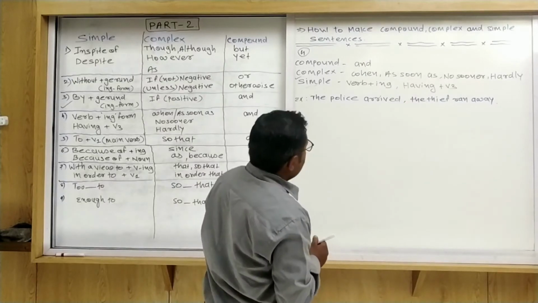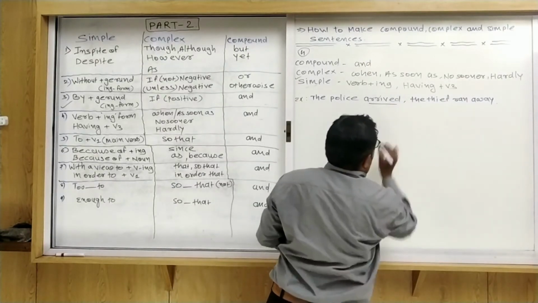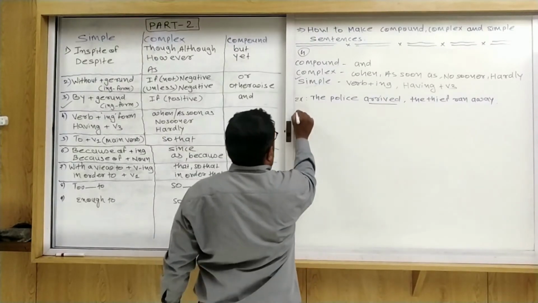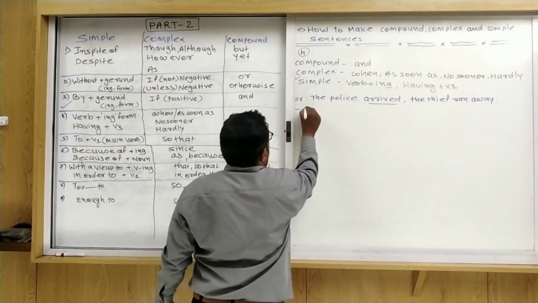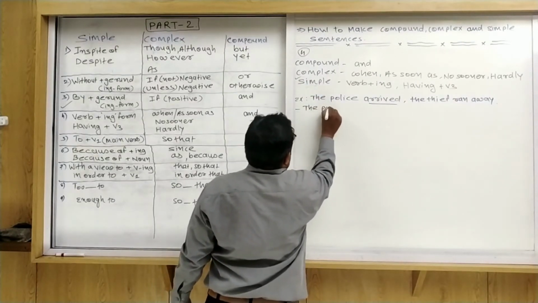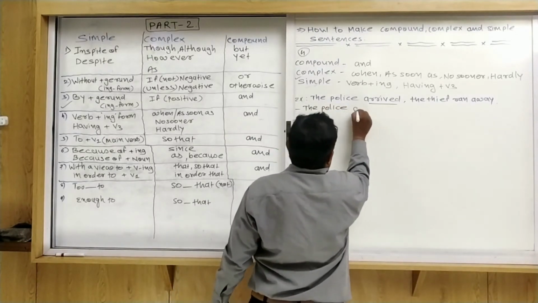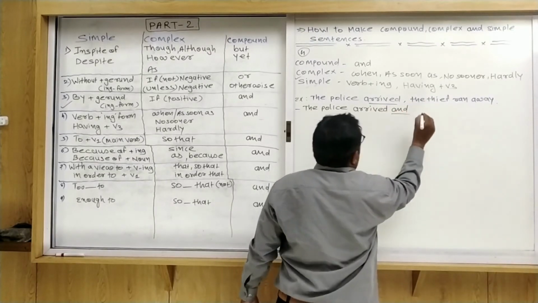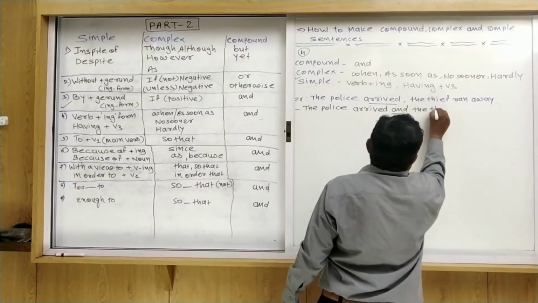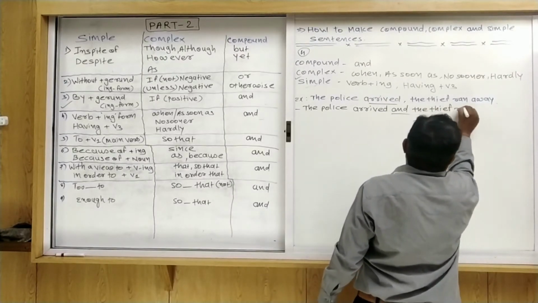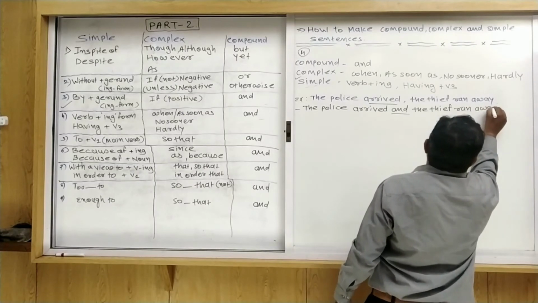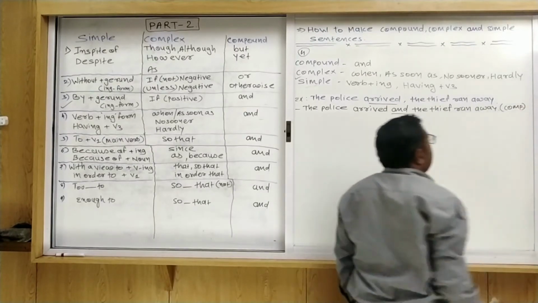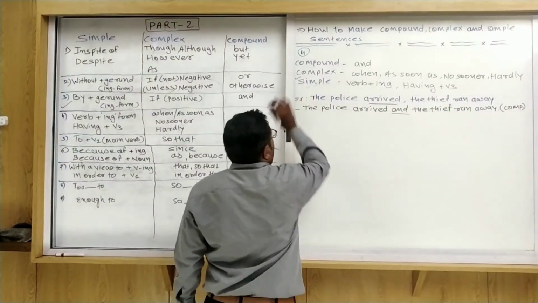See the example here. The police arrived and the thief ran away. That is the past tense. So first of all, I use a compound sentence. How to make the sentence? The police arrived and the thief ran away. Okay, dear friends, so this is the compound sentence.